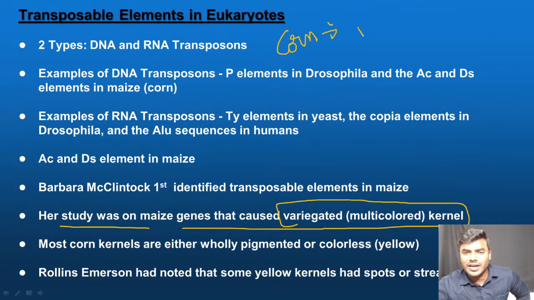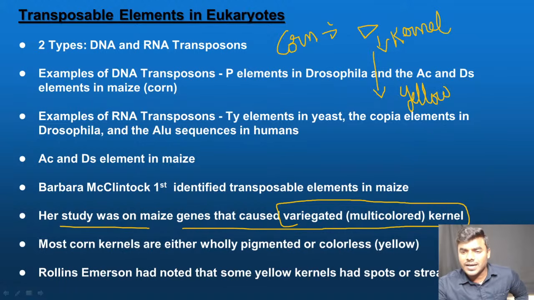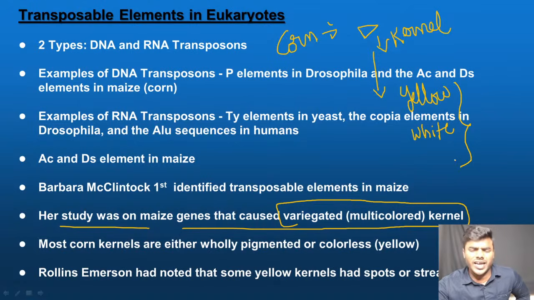Correct, you know, right? So we will eat a thing like this. What is this called? Kernel, right? We all know kernel is originally which color? We all know that it is yellow in color, correct? And if it is very young, it will be white in color. Only two colors you can observe, yellow and white. You might observe many times when you are eating this entire corn, some are brown color. Then we just remove it, throw it, and eat the remaining one. So brown color and slight reddish color are there. What do we call them? Variegated kernel.